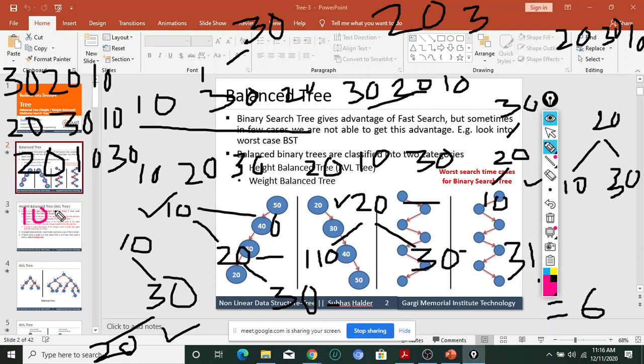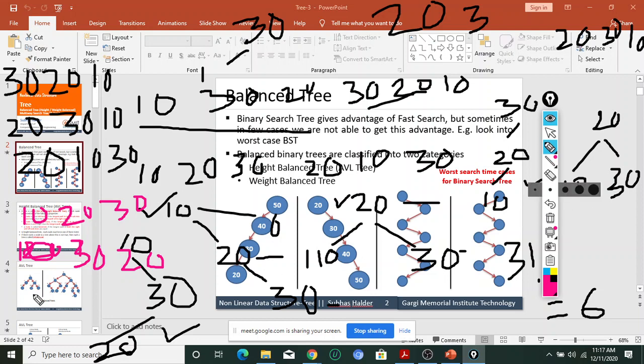Then 10, 20, 30. 20, 10, 30 is completed. 20, 30, 10 is completed. Make 20 on the left hand side, so you can make 10, 30 and 20. I think this one is not completed.